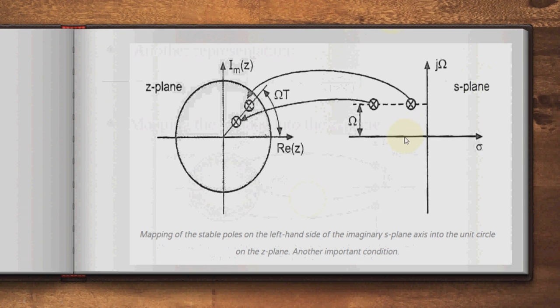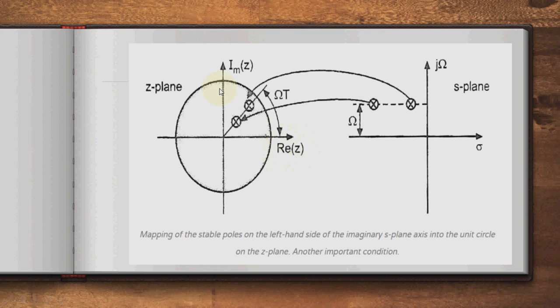So now the next one: when the poles are on the left-hand side of the S-plane, they can be mapped inside the unit circle.